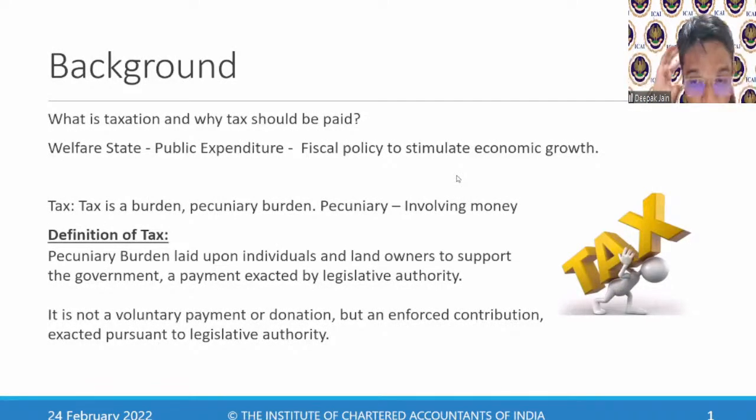At the end of a session, when we read the important topic of constitution provisions, we'll get to know that every act, every charge of taxation should be levied through a charge in the tax. There should be a proper authority. No taxes can be levied without any authorities.